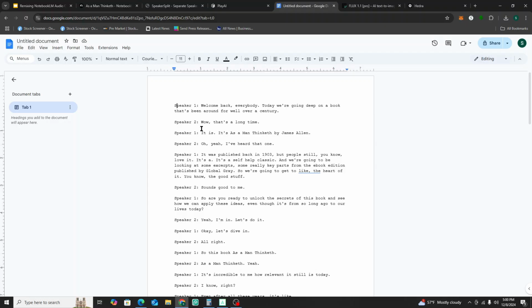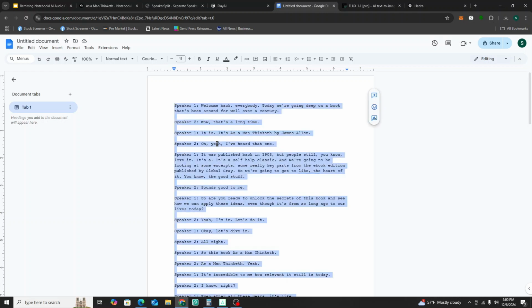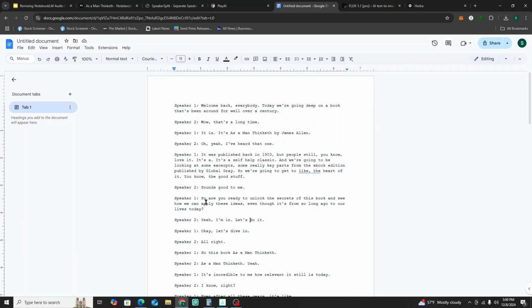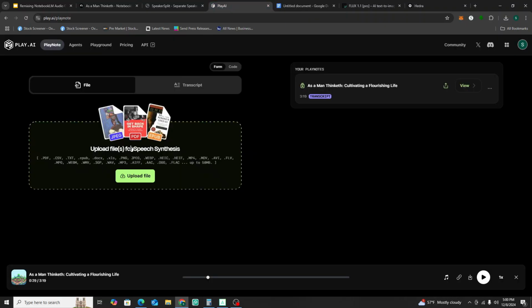So what we're going to do is go over here, highlight the whole thing, and copy it. Okay, so we're done with this step. You highlighted everything. We reformatted the text, the transcript, and then you're going to copy and paste this over. Now, where are we going? We're going to go to Play.ai. This is the tool that we're going to use to remix.